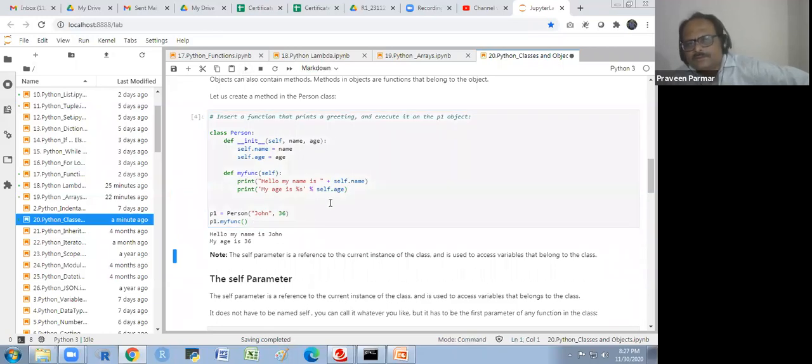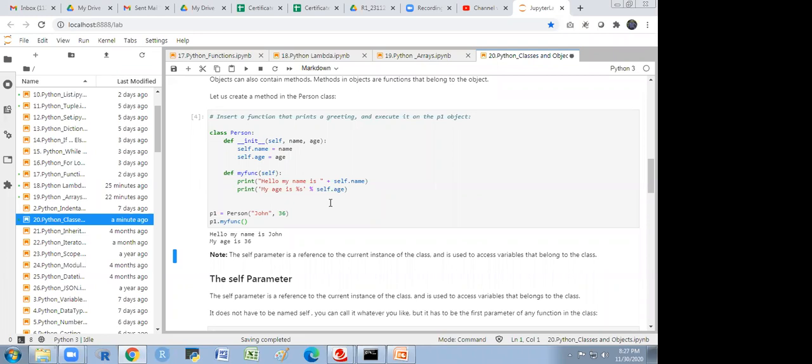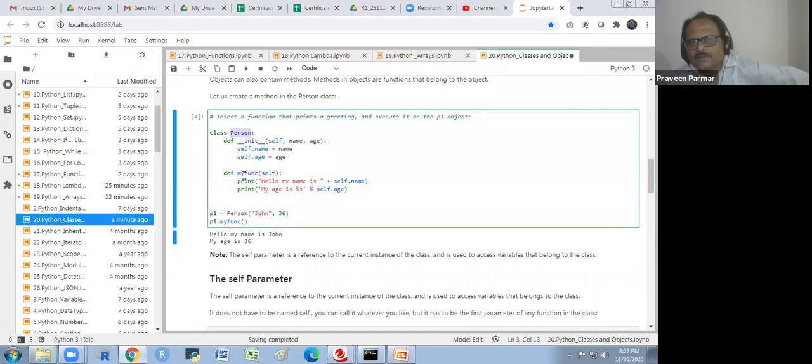You will see what it is giving me. The percent s is for space and percent is for addition. Person is my class and my func I will not use anywhere directly because I will call the class. I will create the object with the class, and I have created it, the Person, and then P1 dot.